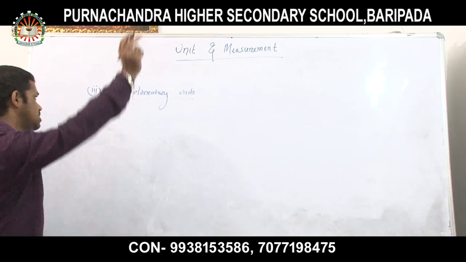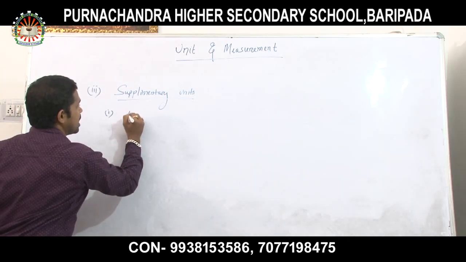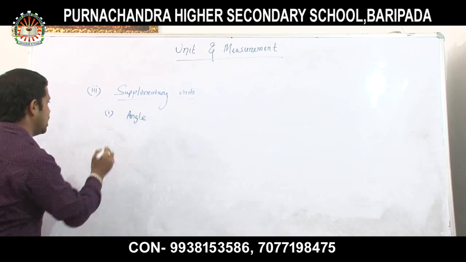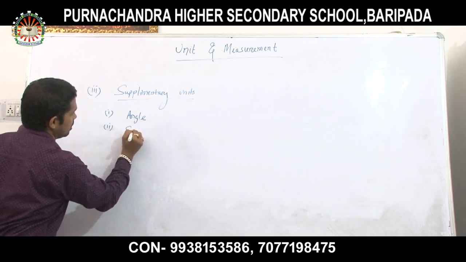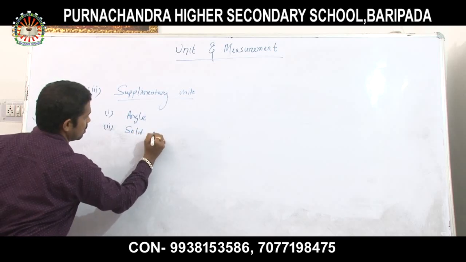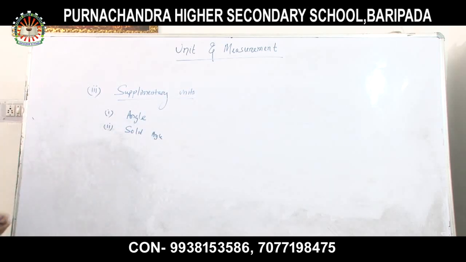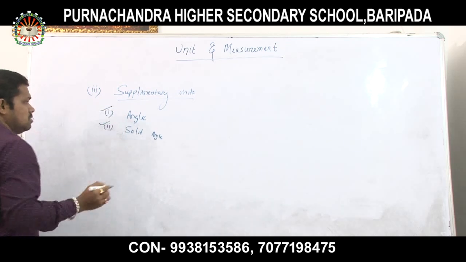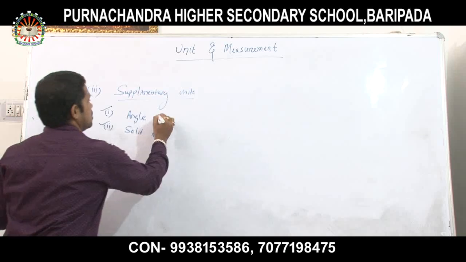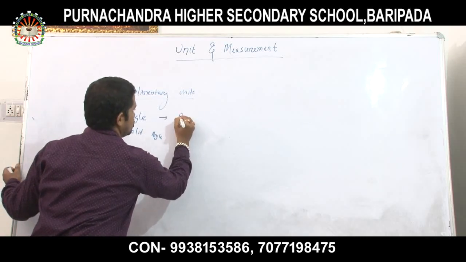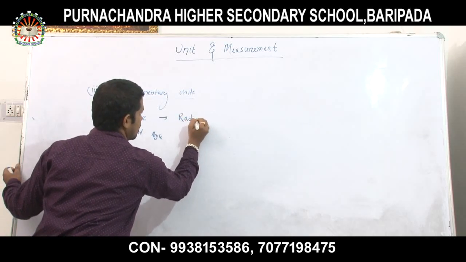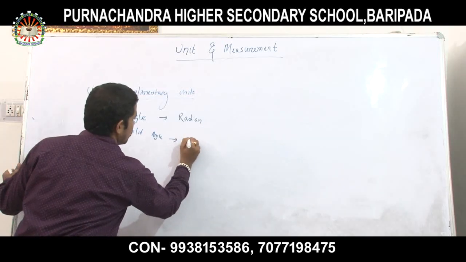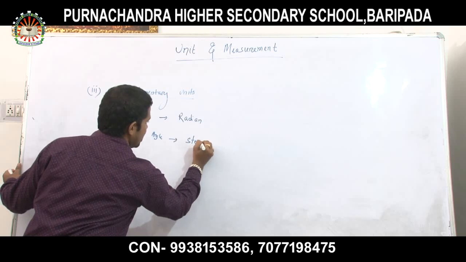One is your angle. Another one is your solid angle. Clear? Now the angle, the notation is your radian, and the solid angle, the notation is your steradian.